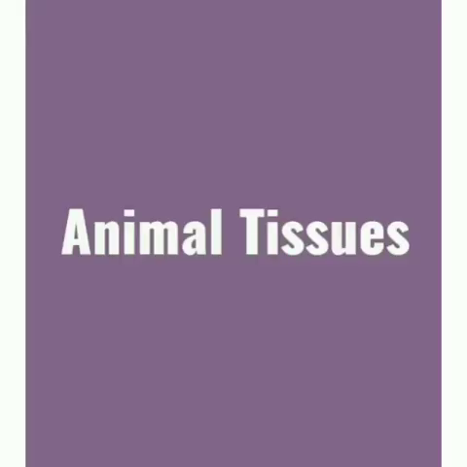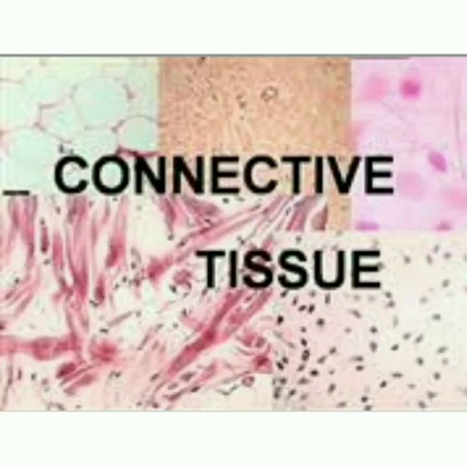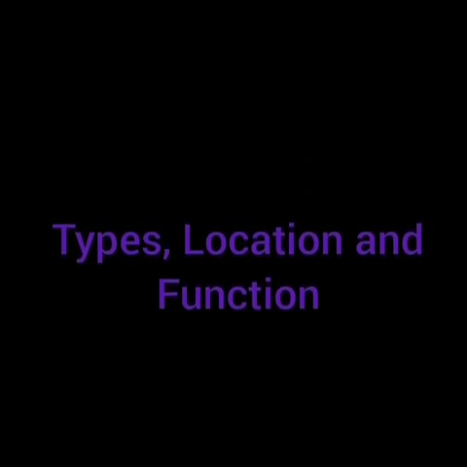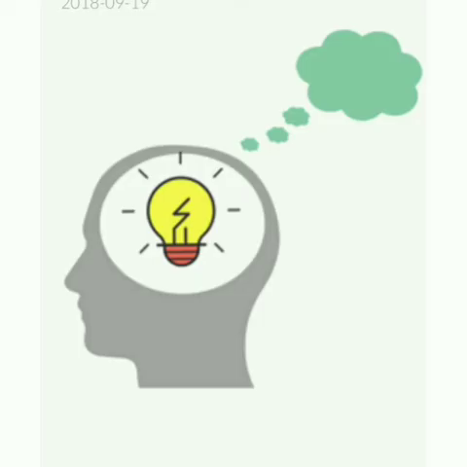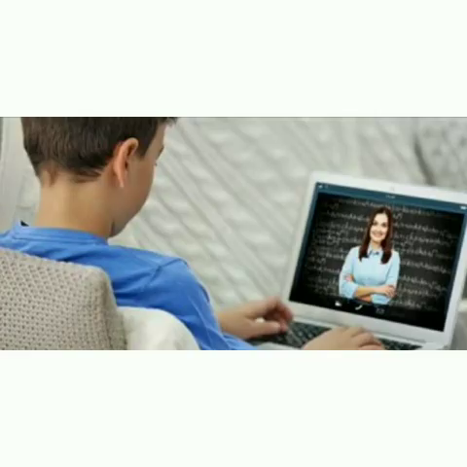Students, we have discussed two types of animal tissues, epithelial and connective tissues, their types, location, and function. I hope you all understand the concept. The other types of tissues will be discussed in the following classes.